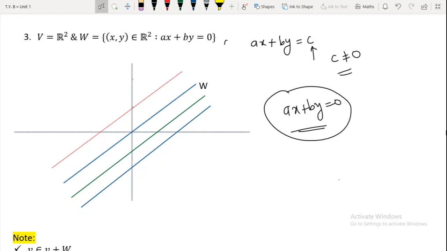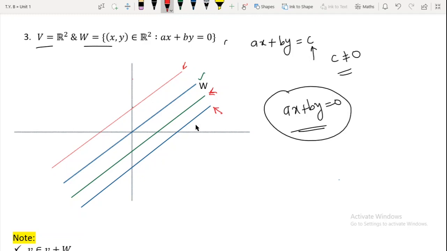So over here V is given to be R2 and W is nothing but a line passing through the origin. So what will be your cosets in this case? They will be lines parallel to W, isn't it? Over here I have tried to show it. So this is our W, that is a line passing through the origin, and our cosets will be somewhat like this, right? So this is one coset, this is one coset, and this is one coset.